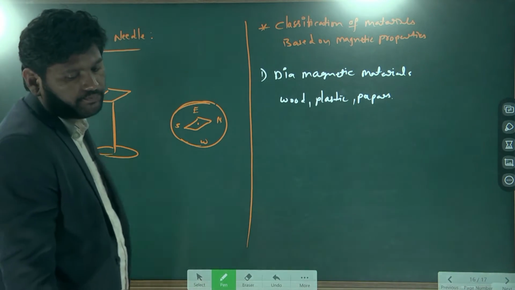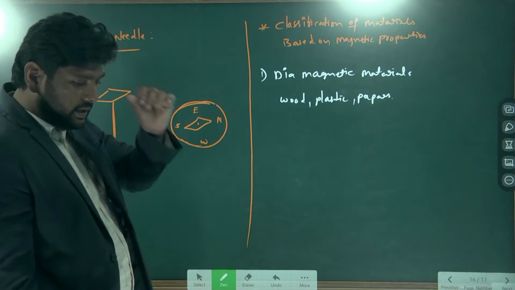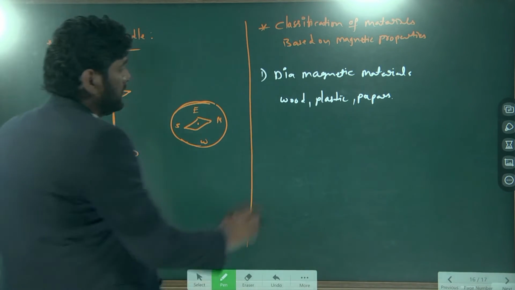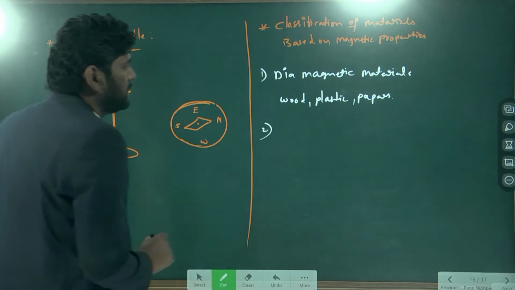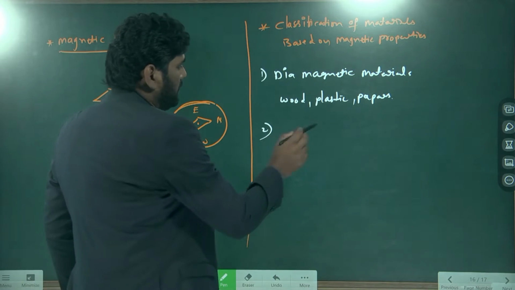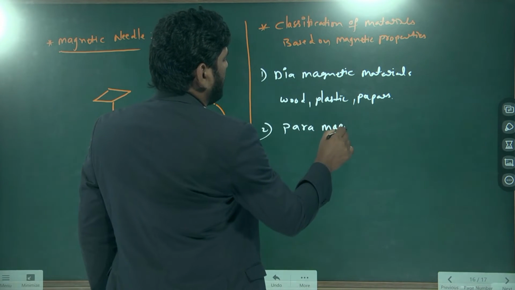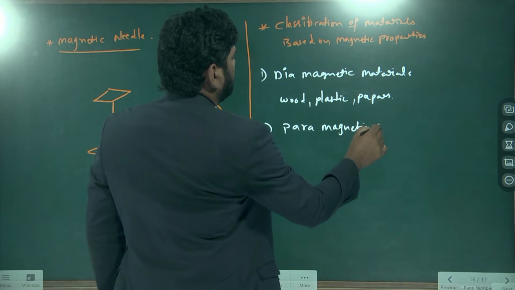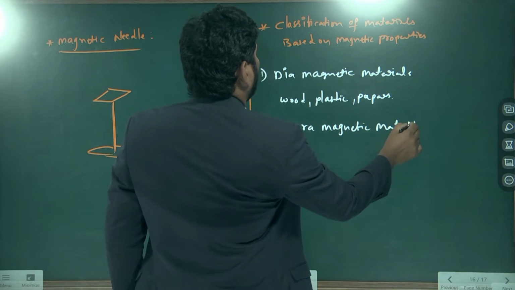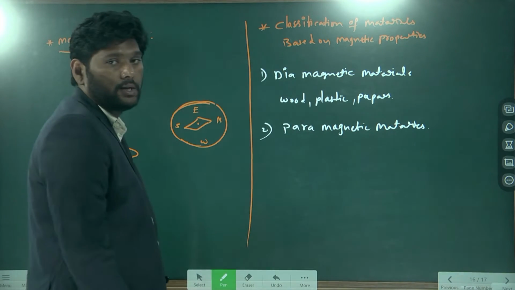And in the same way, the second one is paramagnetic materials. What are paramagnetic materials?